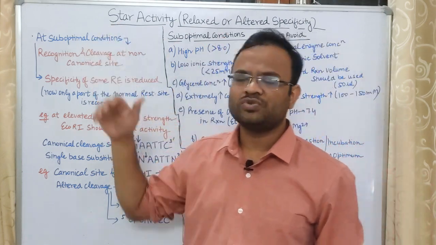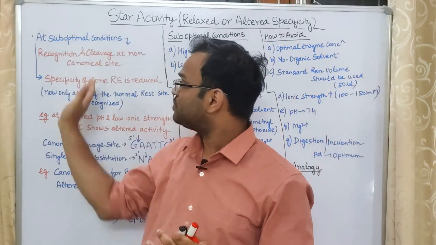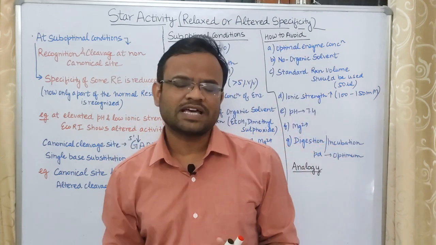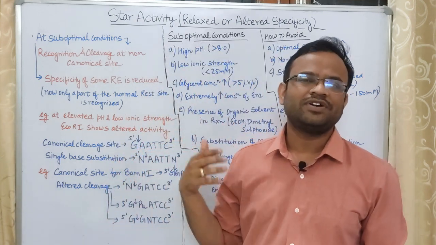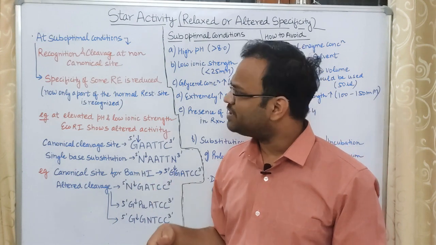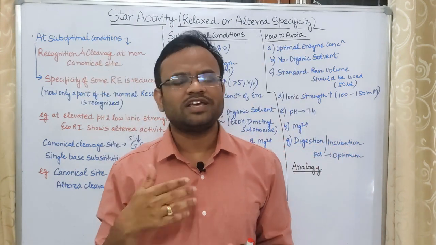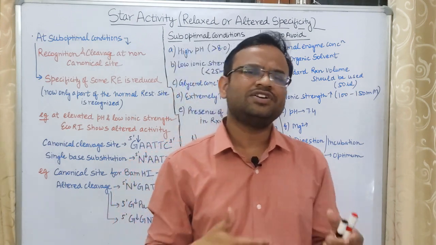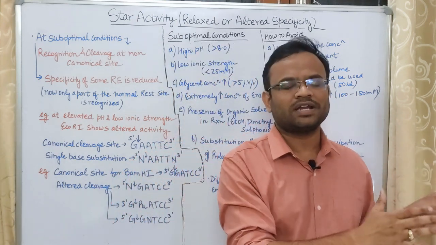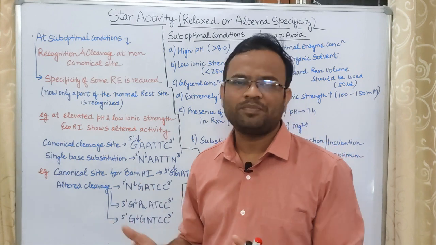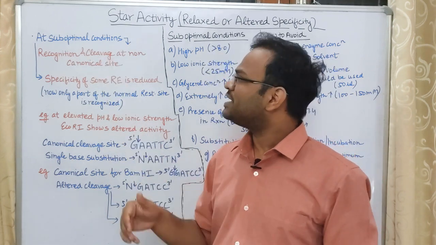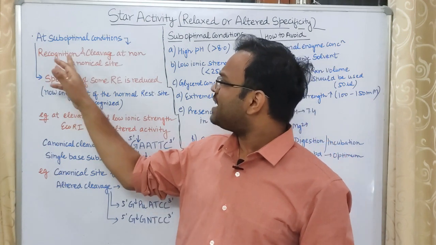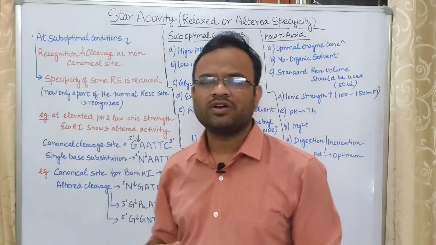Now let us move on to the further points. Why does this happen? Why does star activity take place? Star activity takes place at suboptimal conditions. That means when the conditions are not appropriate, when the conditions are not optimum, then star activity will take place. What happens in star activity? Recognition and cleavage at a non-canonical site.